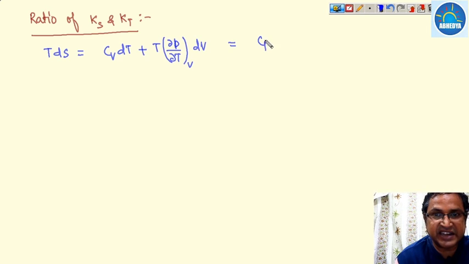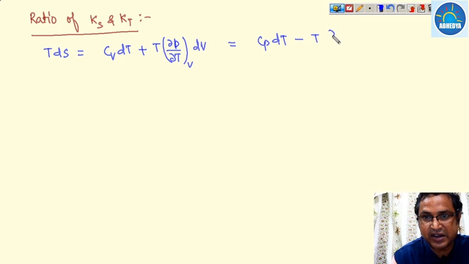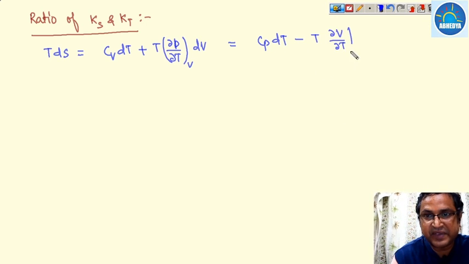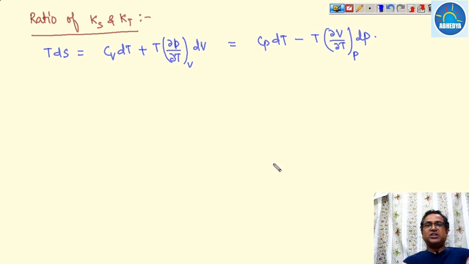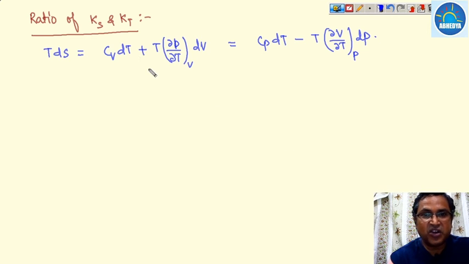Similarly, the second TdS equation is Cp dT minus T times del V over del T at constant pressure dP. So these are the first and second TdS equations. Now we are going to find out the ratio of Cp divided by Cv, and then you will find out Ks and Kt.